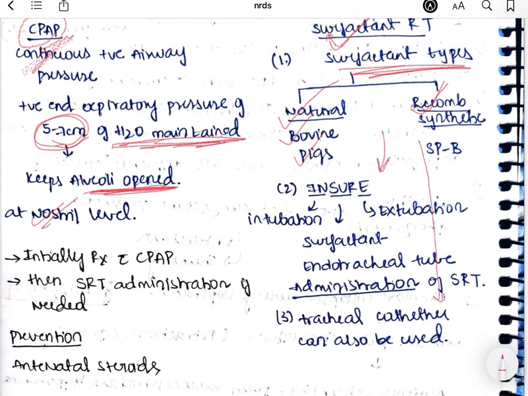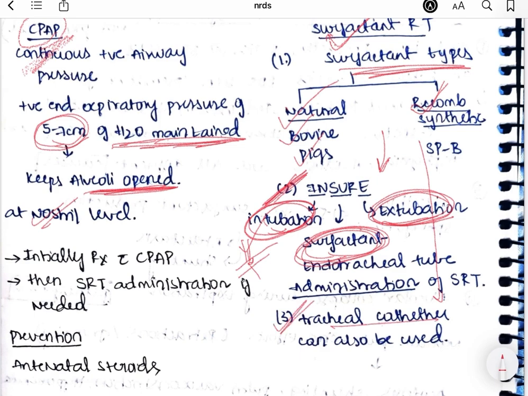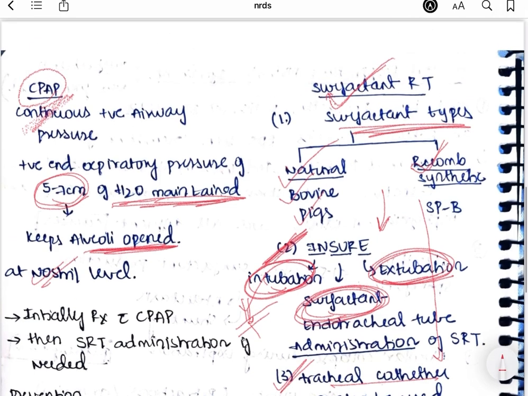So in the INSURE, first you'll do the intubation. So first you'll provide the tube and then you'll give the surfactant and then you'll remove the tube. That is extubation, right? So intubation, you'll provide the surfactant and then you'll remove the tube. So this is the INSURE method. And the second method by which you can also provide the surfactant is by using a catheter. So a tracheal catheter can also be used. So these are the SRT.